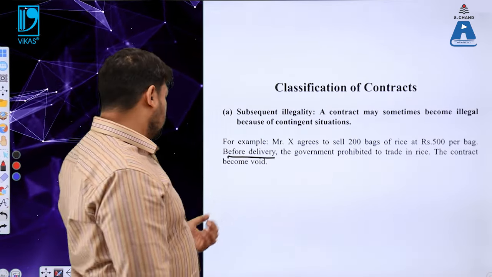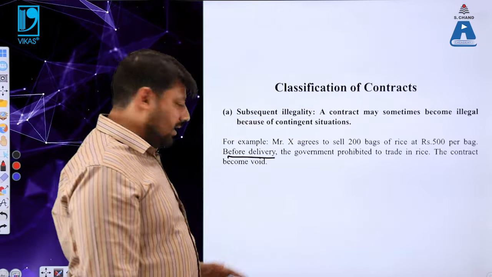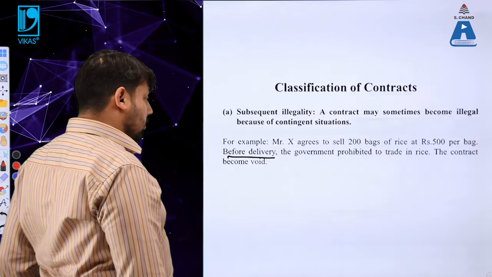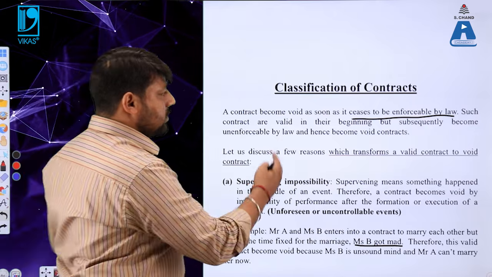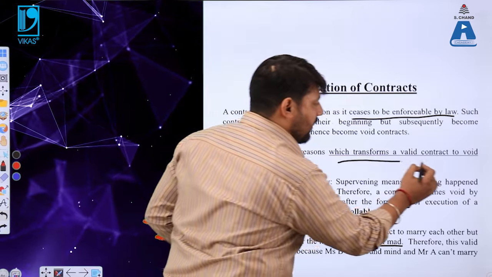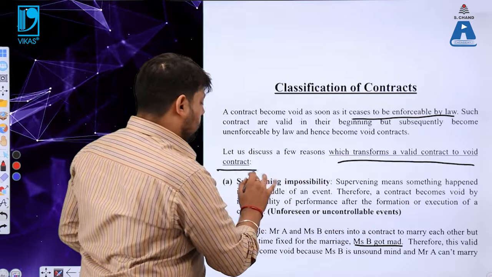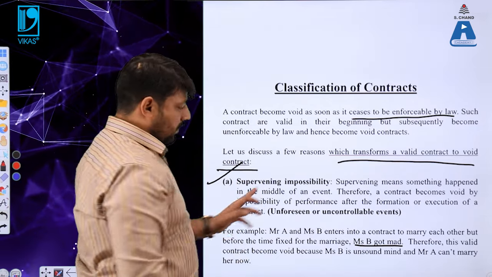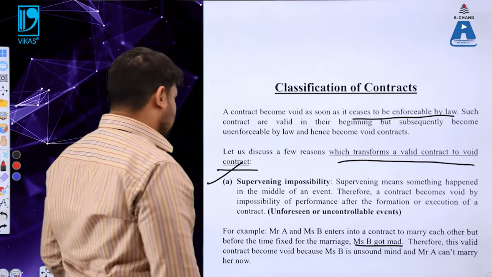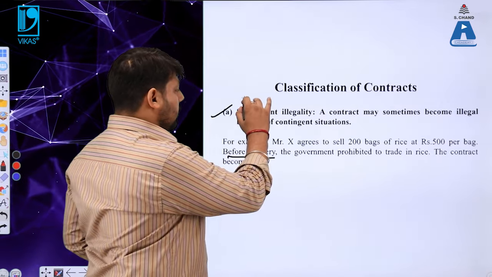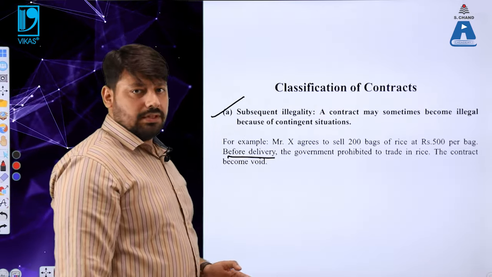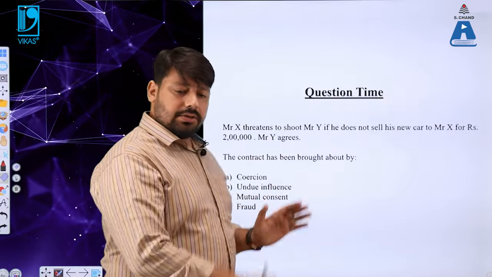I hope you got the point here. These are the examples which transform a valid contract into a void contract. The first one is supervening impossibility, and the second is subsequent illegality, which has been clarified with the help of an example. Now this is the question time.